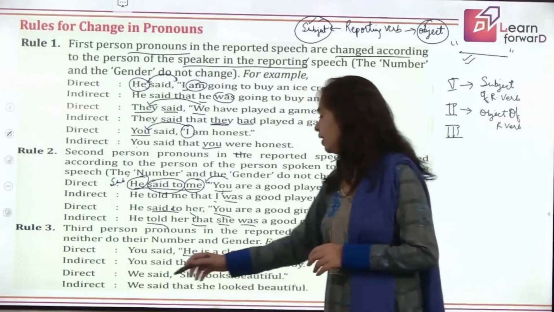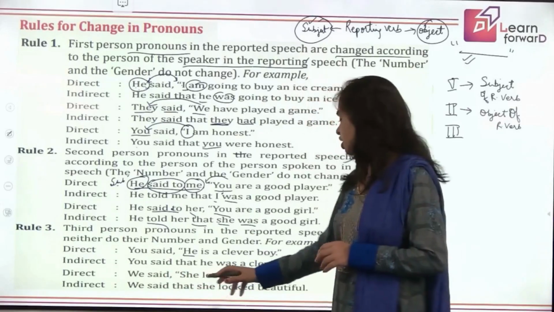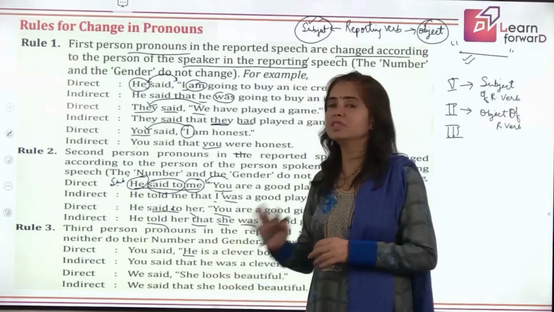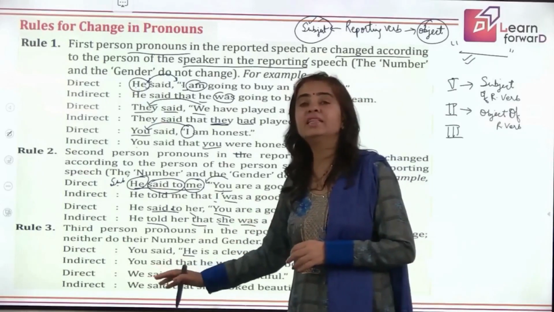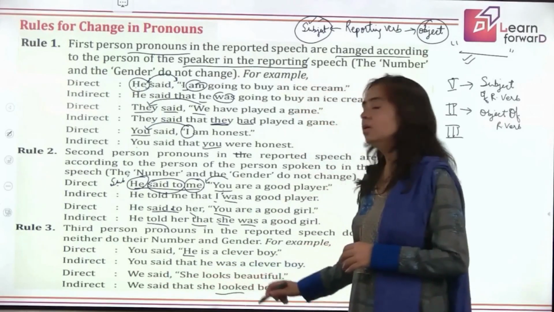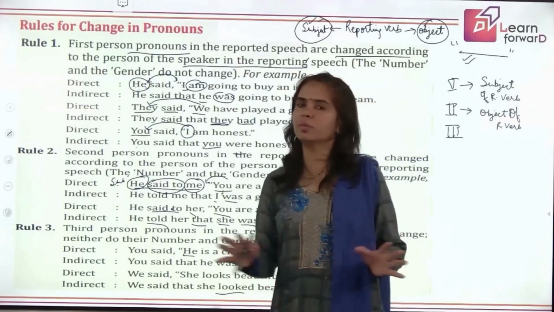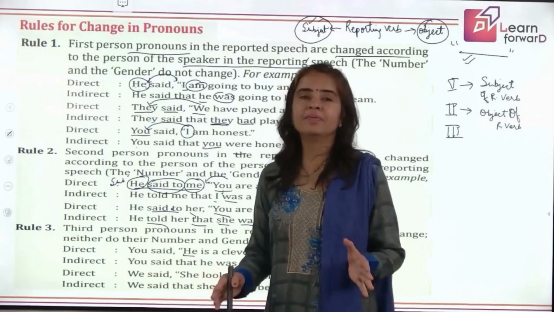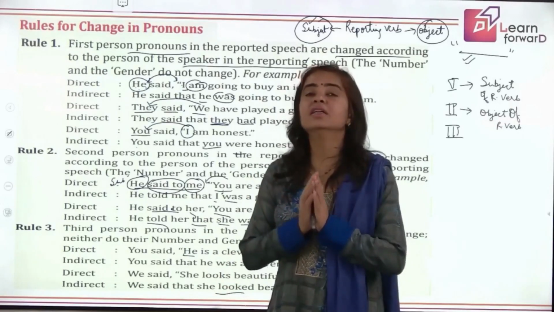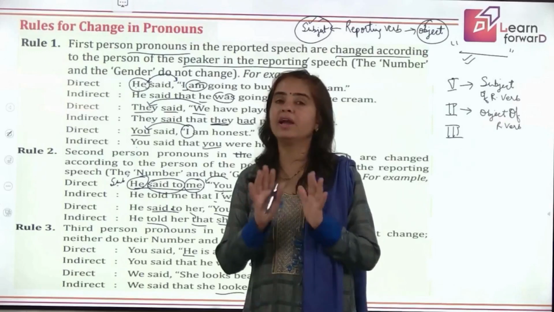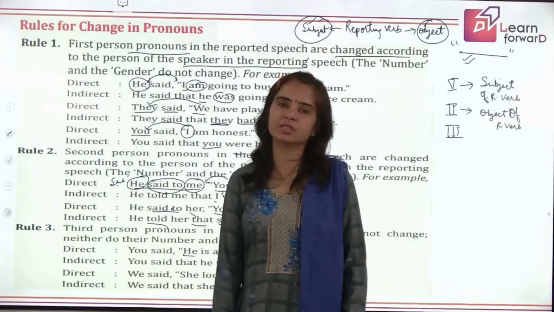That's it. Next, we said, she looks beautiful. So we said, again, she is third person. It will not change. We said that she looked beautiful. So the change made is only about the tense, not about the pronouns here. Why? Good, because these words are third person pronouns and no changes are made in third person pronouns, right?